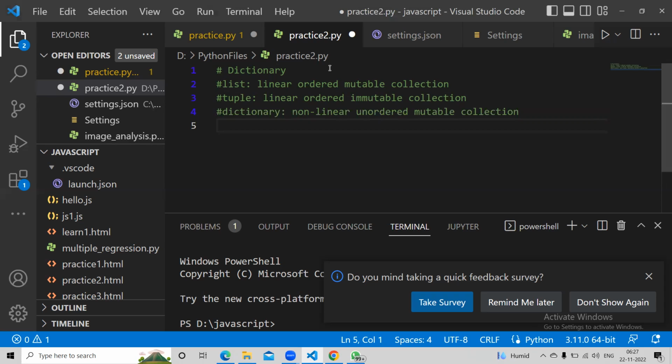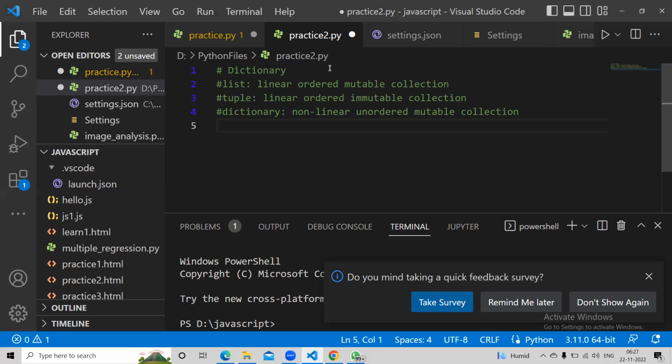But here you don't have just single values. You have two sets of values that we need to give. In list and tuple, you give one value, so the position is added automatically. The first value you enter into a list, position will be 0. Second value you add, position will be 1. It's just like a queue: if you're the first person, you're number 1 in the queue; second person, number 2. Same thing goes with list.